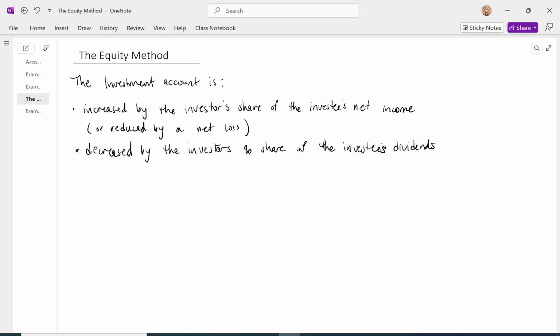Now, why would that be? Let's say I have a 40% equity stake in a company. And when that company pays me dividends, my asset investment in equity securities is actually going to decrease.